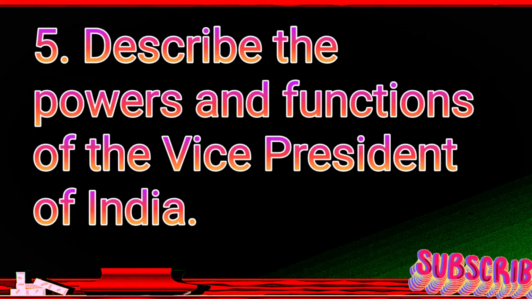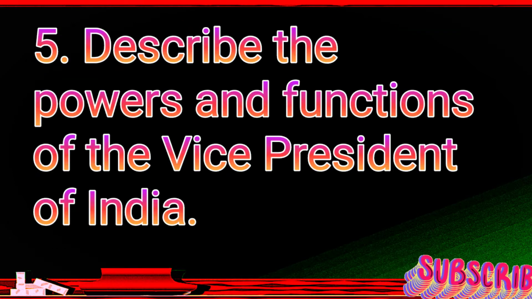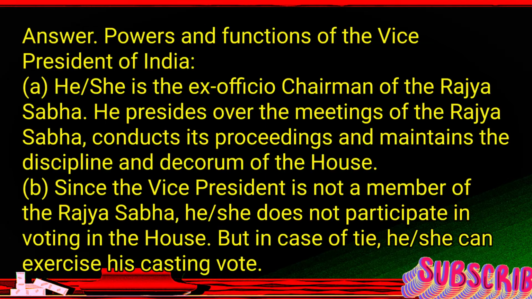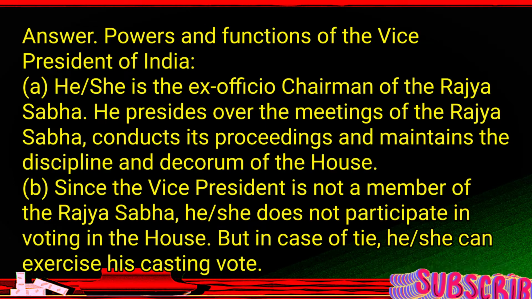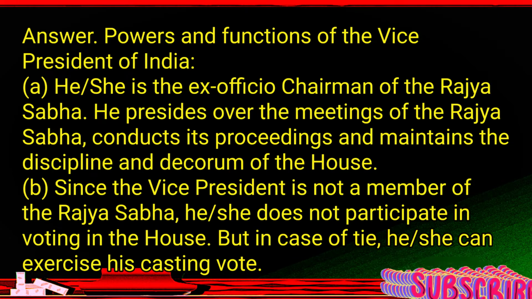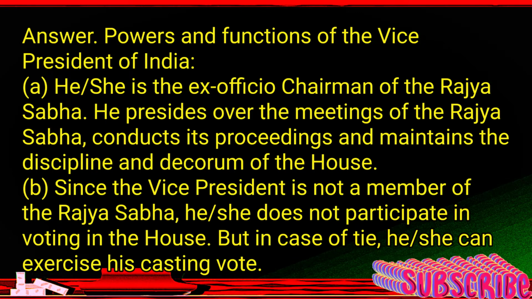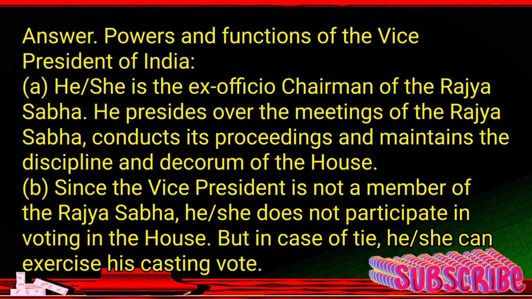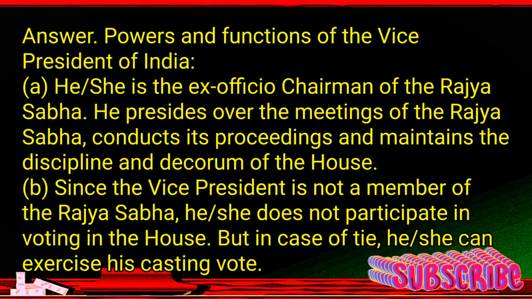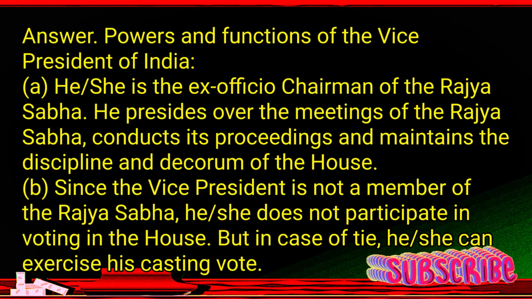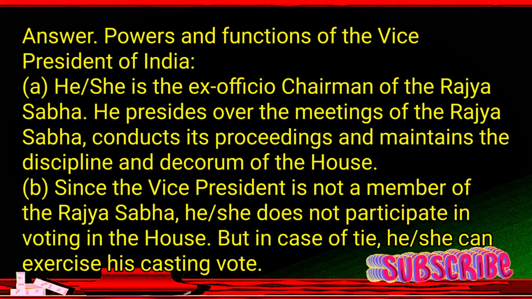5. Describe the powers and functions of the Vice President of India. Answer. Powers and functions of the Vice President of India. A. She is the ex officio chairman of the Rajya Sabha. He presides over the meetings of the Rajya Sabha, conducts its proceedings and maintains the discipline and decorum of the House. B. Since the Vice President is not a member of the Rajya Sabha, she does not participate in voting in the House. But in case of tie, she can exercise his casting vote.